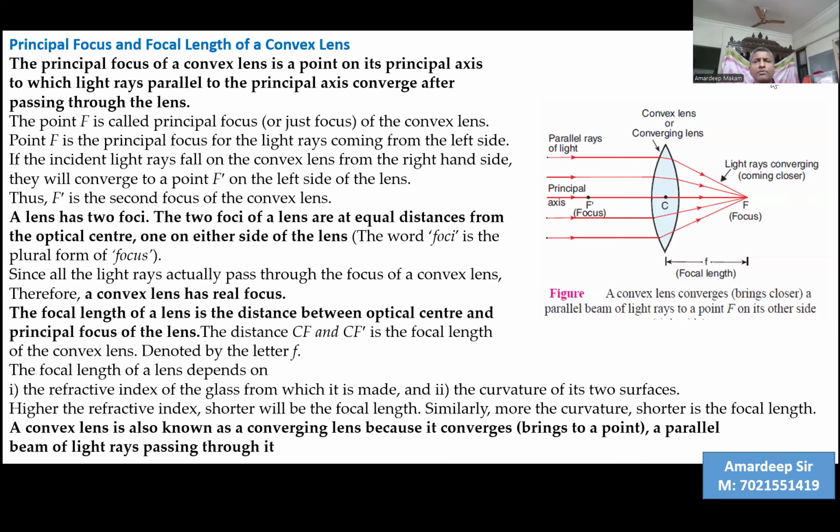So here is the figure to denote a convex lens. A convex lens is a converging lens. A convex lens converges a parallel beam of light rays to a point F on its other side. Please remember, it's a lens, so it will allow light to pass through it. Since it is a converging lens, all parallel rays of light passing through it will be converged to one point called the focus on the other side of the lens. Light rays are coming from the left side and the convergence is taking place on the right side after passing through the lens.